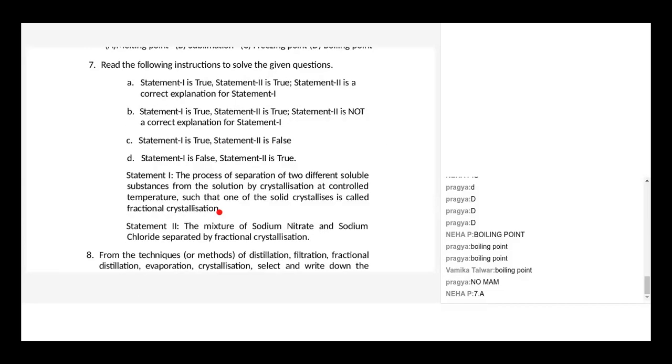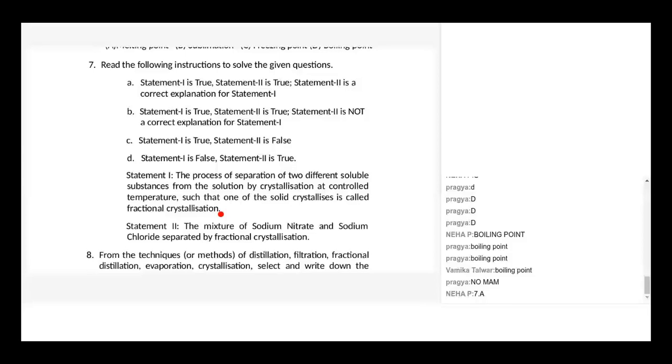Statement 1: The process of separation of two different soluble substances from the solution by crystallization at controlled temperature, such that one of the solid crystals forms first, is called fractional crystallization. Statement 2: The mixture of sodium nitrate and sodium chloride is separated by fractional crystallization.